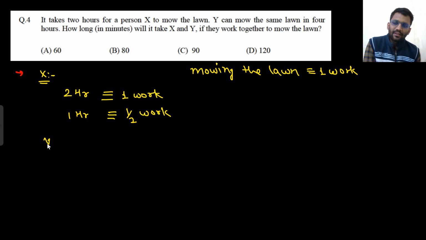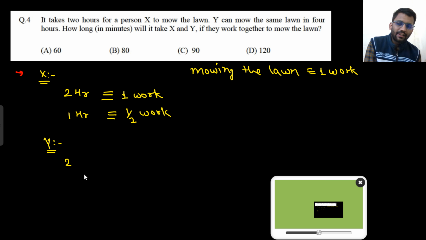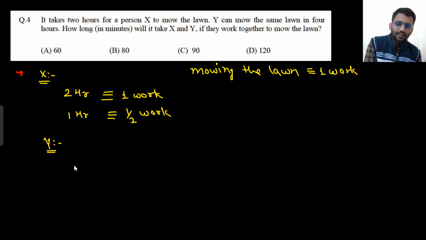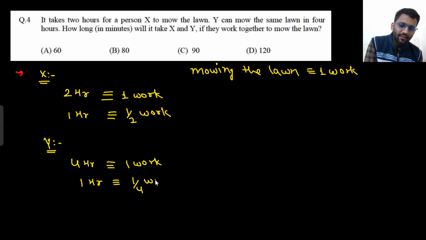Similarly with Y. In 4 hours, he can do one work. So in 1 hour, he would be able to do 1 by 4 work. Now, both are working together.